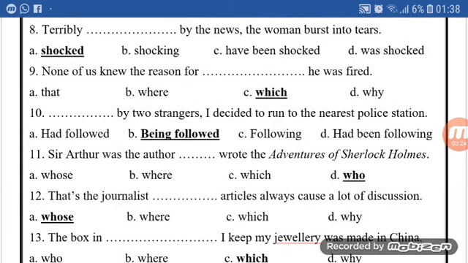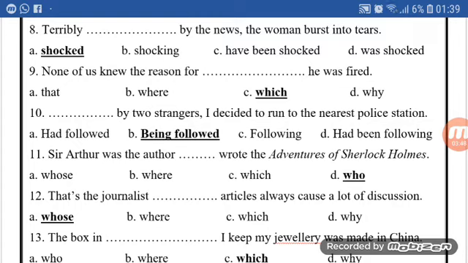Number 8. Space by the news, the woman burst into tears. Here we are talking about the woman, and here the woman is in the place of an object. We need a participle for the passive, so we use the past participle of shock, which is shocked.